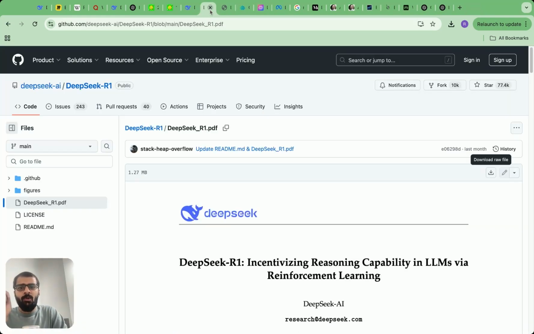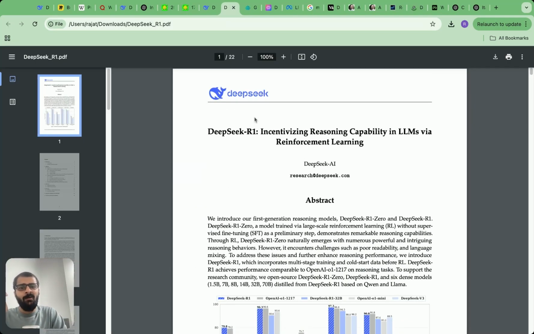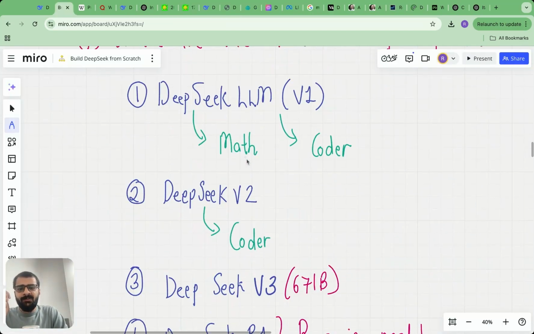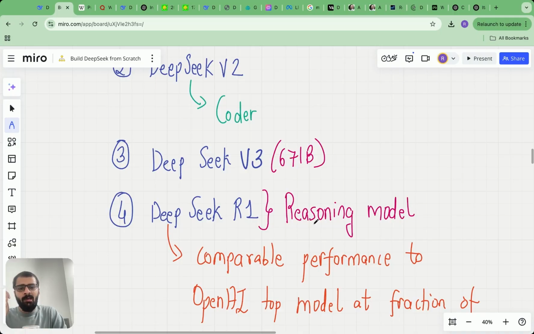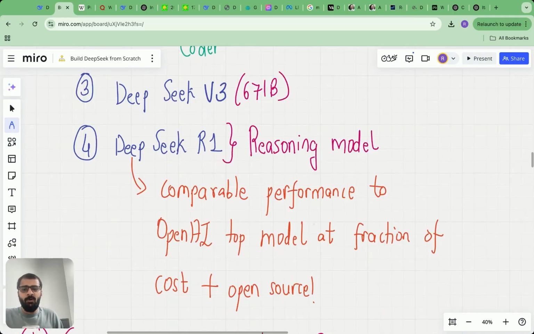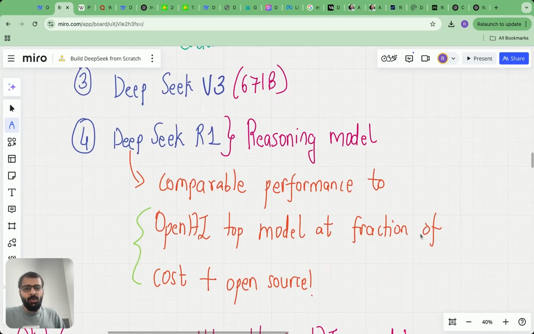The main model which caught everyone's attention, though, is DeepSeek R1 because, as we'll soon see, DeepSeek R1 was a reasoning model which achieved comparable performance to OpenAI's top model, that too at a fraction of the cost, plus it was open source. These were two amazing things at the same time, right? DeepSeek R1, which was released in January of 2025, was a reasoning model, but it had comparable performance to OpenAI.